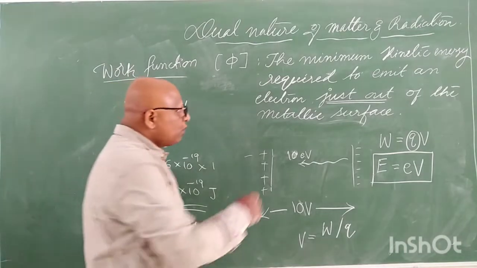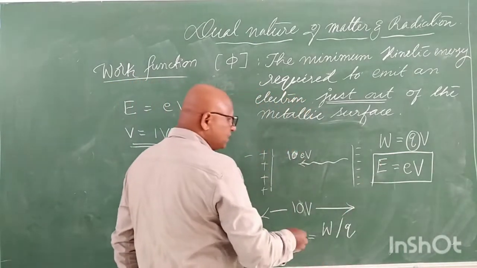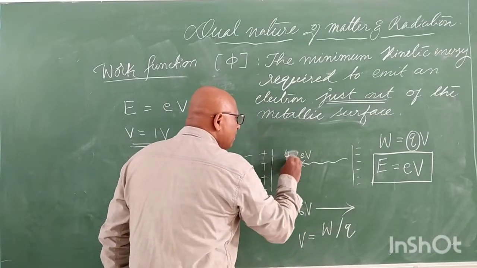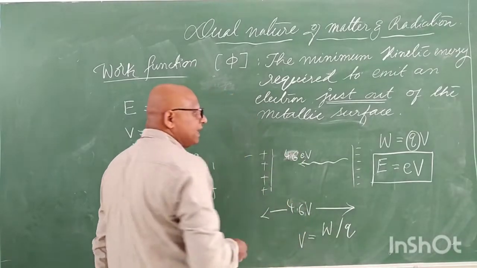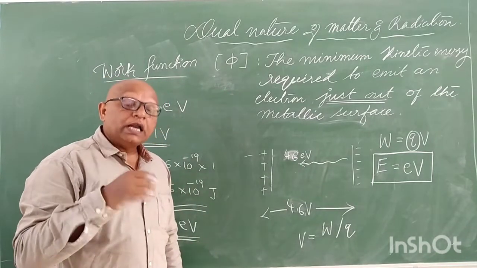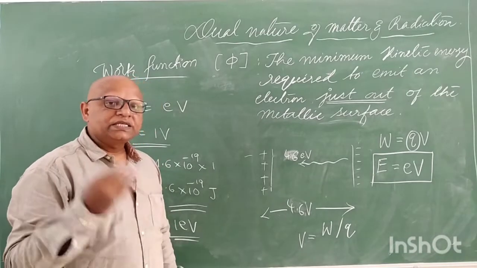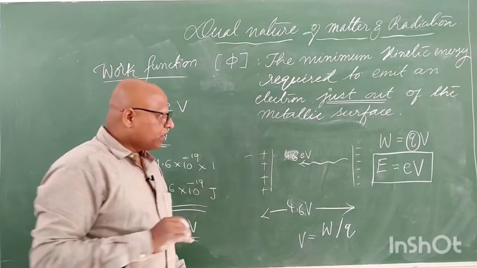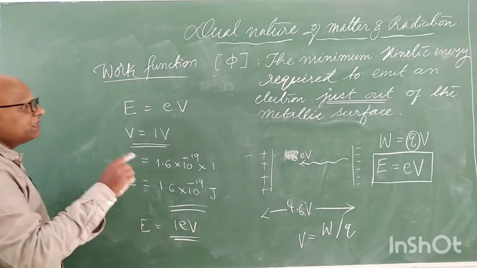That's why the value of the voltage is nothing but the value of energy in the case of electrons. This is the definition of electron volts, the energy represented in the form of electron volts. Clear?